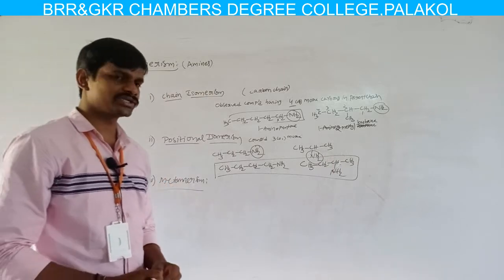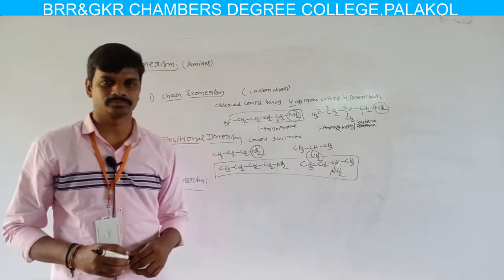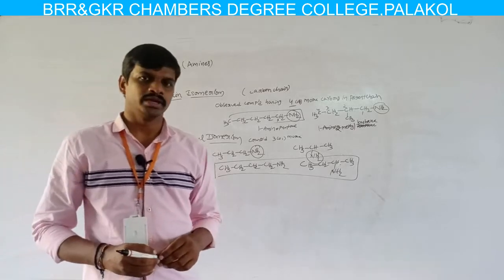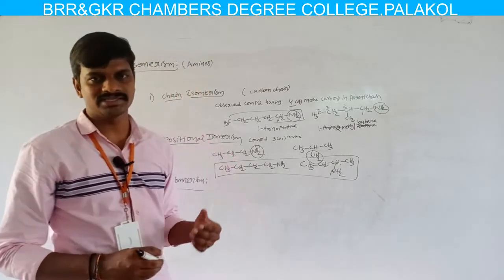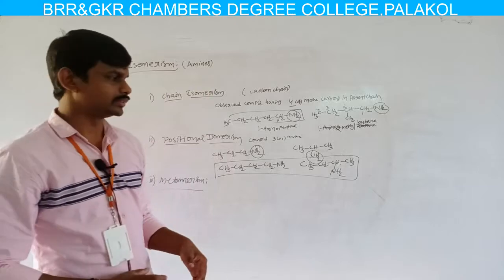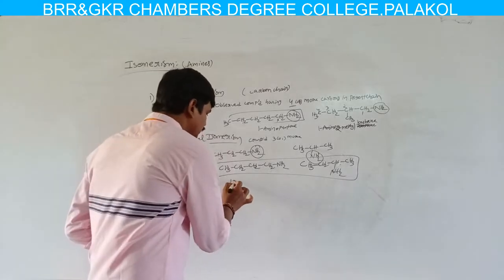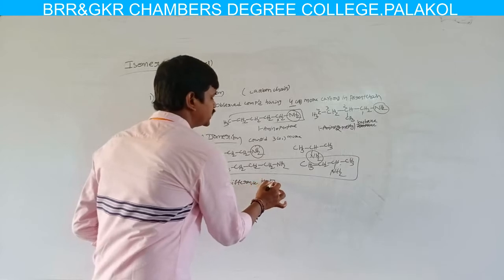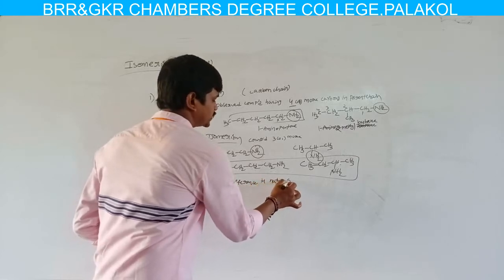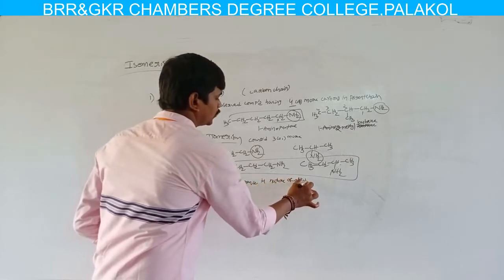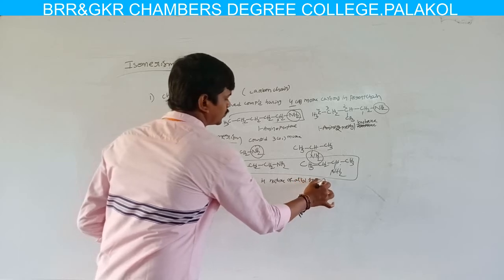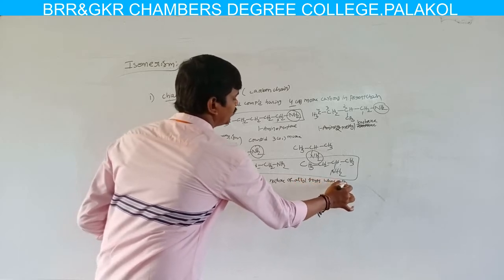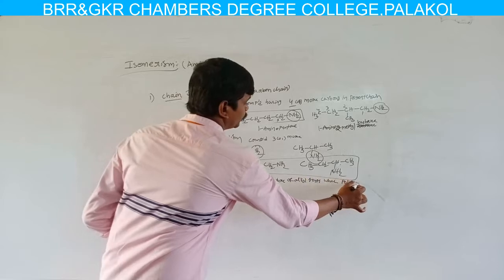Now the next isomerism is metamerism. Metamerism is due to the difference in the nature of alkyl groups attached to a polyvalent atom.